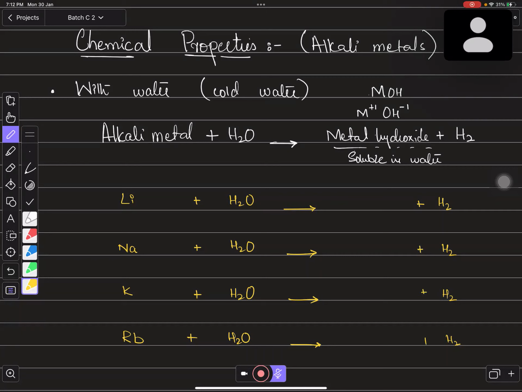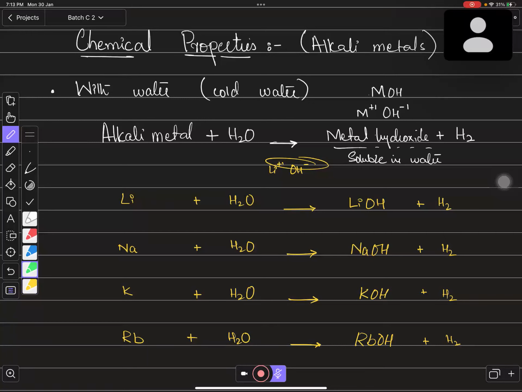metal hydroxide. And I told you whenever any metal of group 1 connects with hydroxide, it is always a 1:1 ratio, because hydroxide has -1 charge and group 1 metals like lithium have +1 charge. When they combine, they will form lithium hydroxide in this way. And if you are writing sodium, it will be sodium hydroxide. If you are talking about potassium, it will be potassium hydroxide. If you're talking about rubidium, it will be rubidium hydroxide. Is that right?